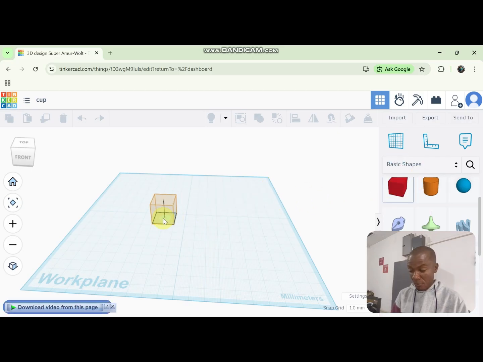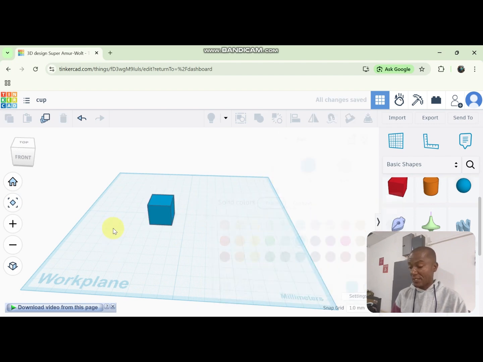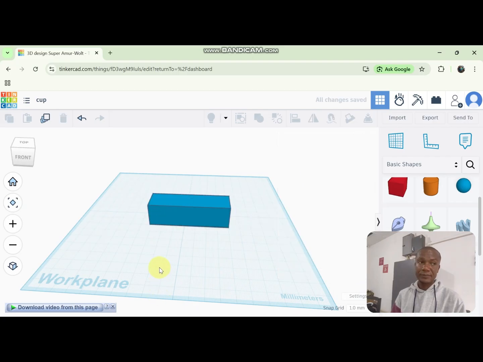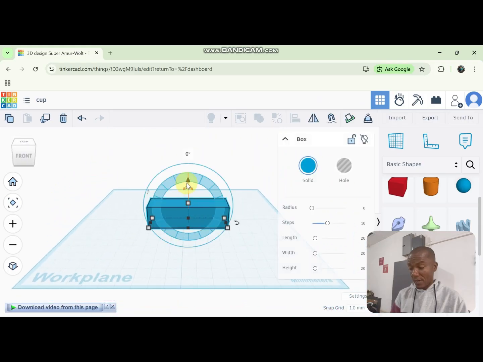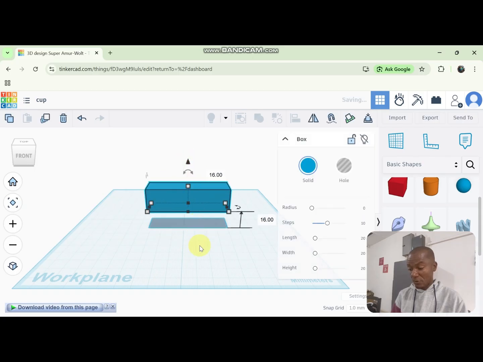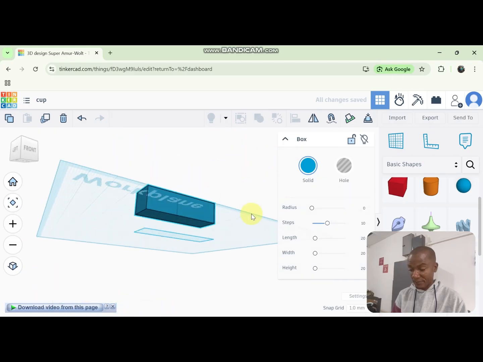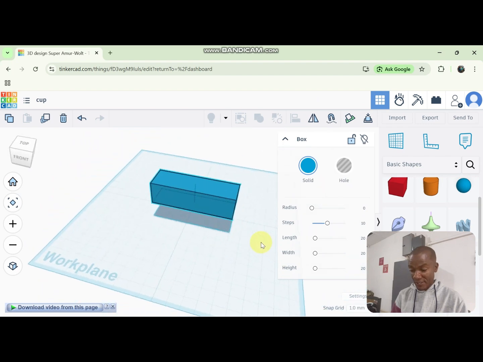So let me bring this one here. This is a square. I can change the color from this side. I can make it a rectangle. I can raise my shape by click, hold this one. So I've raised it. It's no longer on the mat, it's hanging. This is a solid shape that I can print.